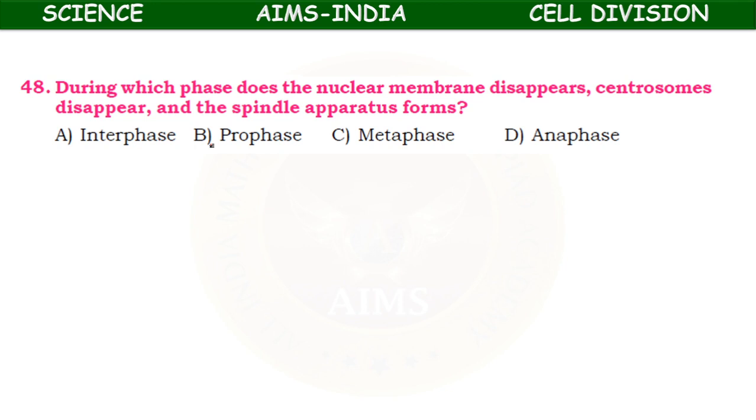During which phase does the nuclear membrane disappear, centrosomes disappear and the spindle apparatus form? Interphase, prophase, metaphase, anaphase. During prophase, all the cell structures start disappearing except the nucleus: the nuclear membrane, centrosomes.